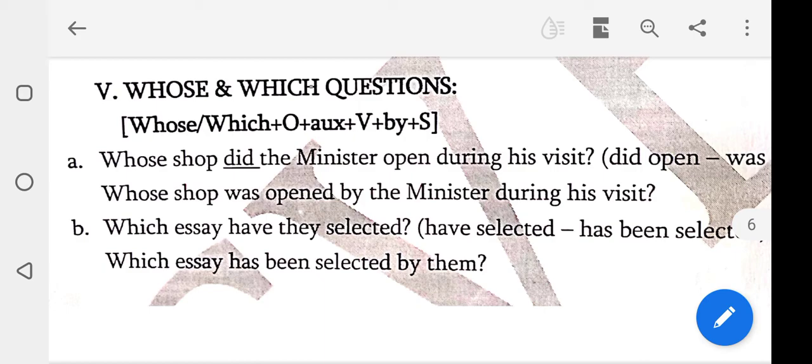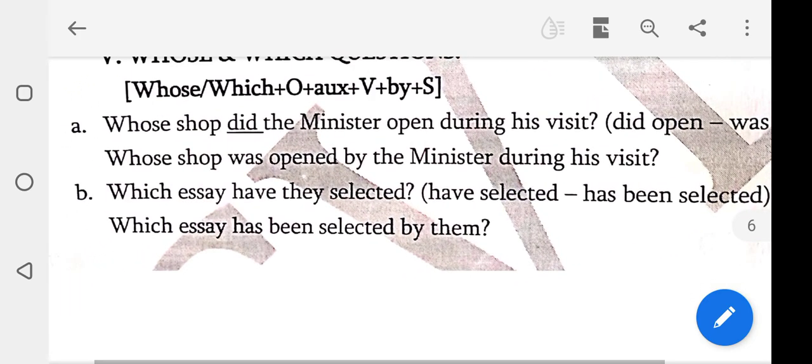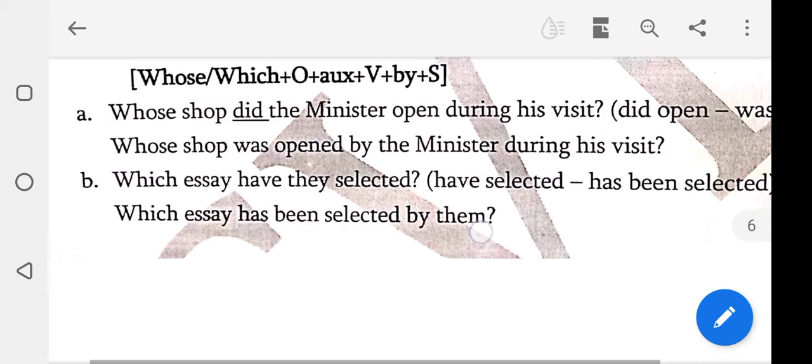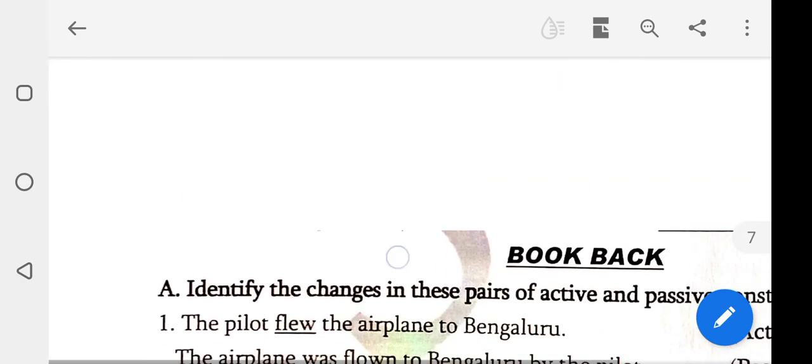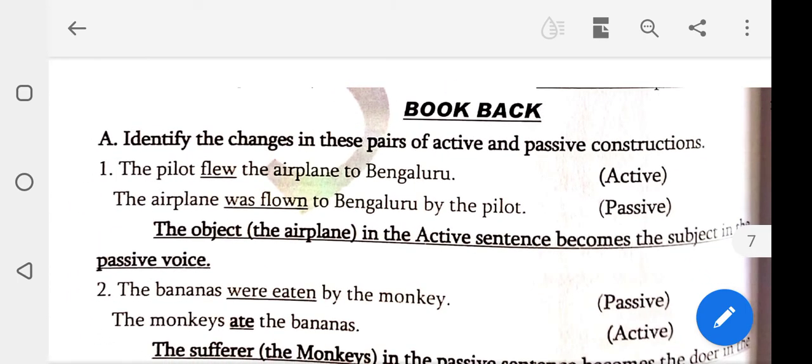Which essay have they selected? Have selected changes to has been selected. Answer, which essay has been selected by them? Students, in your 11th standard book bag, very, very important, all of you take notes.